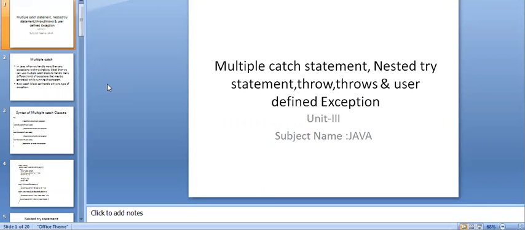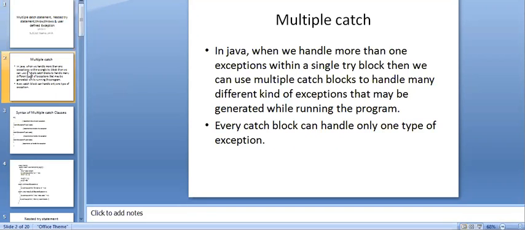So now we have discussed some of the topics in exception handling. We discussed some of the topics earlier, and a few more topics are left here. So we have to go for multiple catch statements, nested try statements, throws, and user defined exceptions. I'm going to complete these things within just 15 or 20 minutes. Please listen to the class, each and every topic. That is very, very important. If you skip any of the things, you can't understand things clearly.